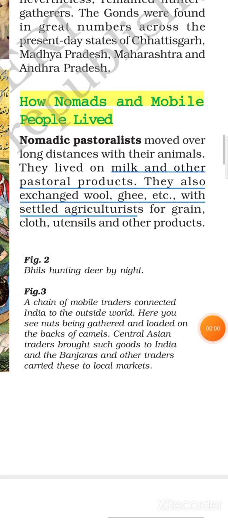Two words are given there: nomadic, pastoralists. So children, nomadic means nomads, the people who wander from one place to another, who do not have a permanent house. And pastoralists means those who raise their animals or livestock, and they are a type of herders, and they depend on the products which they get from livestock or from their animals.